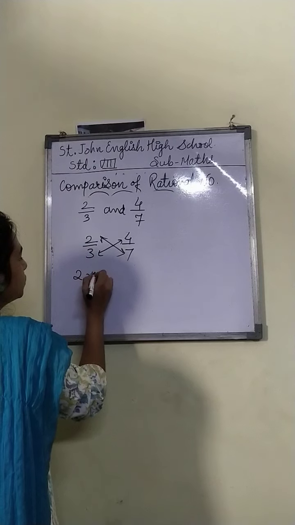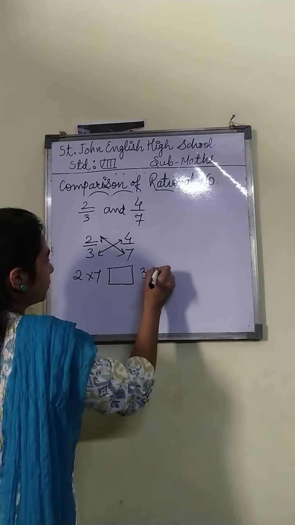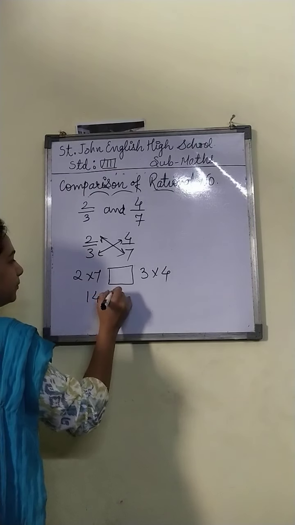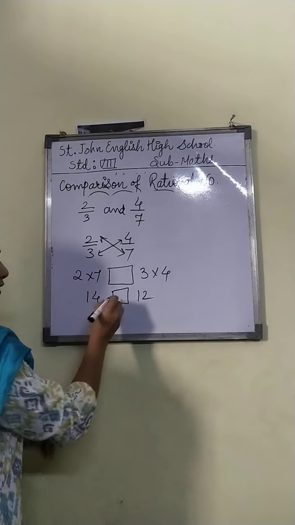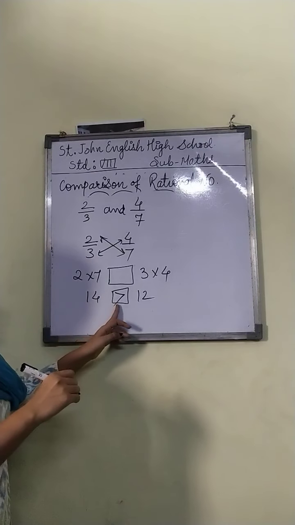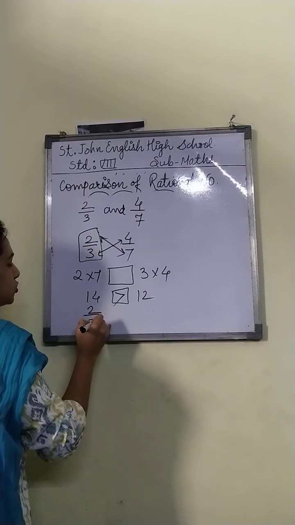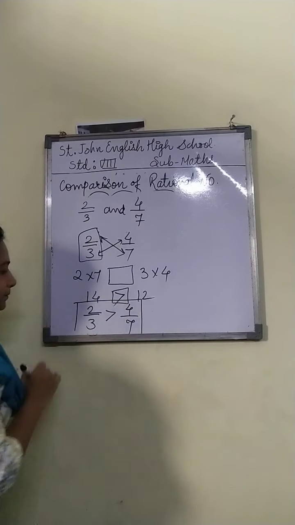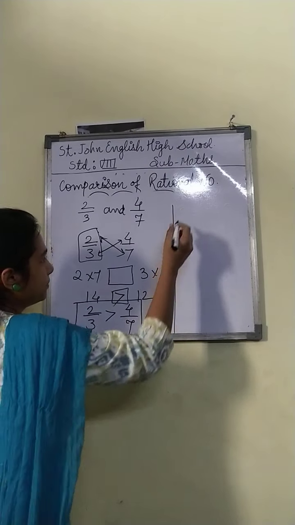So 2 into 7, I'll keep this as a blank. 3 into 4. 2 sevens are 14, 3 fours are 12. Who is greater, 14 or 12? 14. So I'll write 14 is greater than 12. That's why the left hand side is greater than the right hand side. That is, 2 by 3 is greater than 4 by 7. Understood? It's very simple.